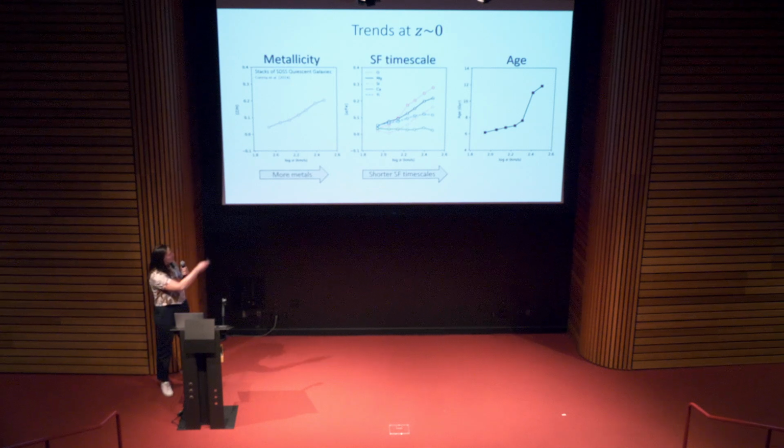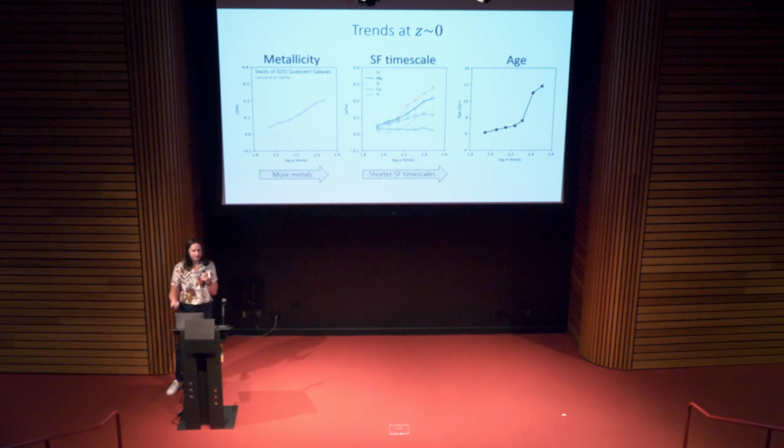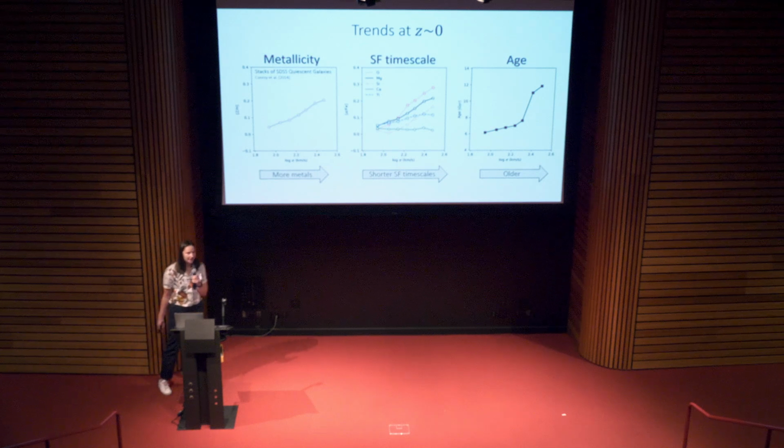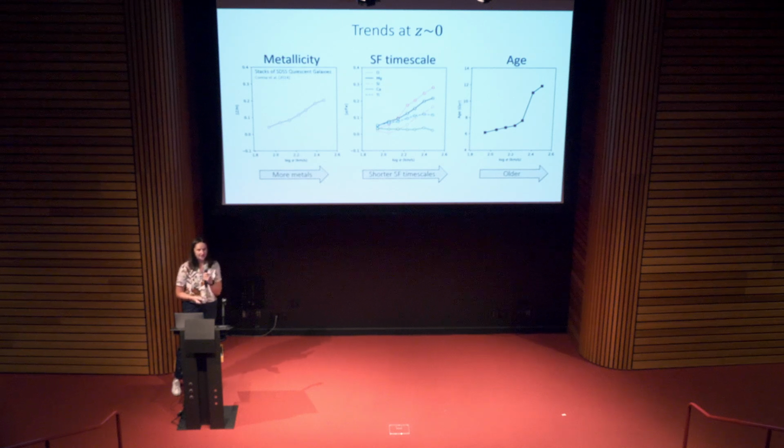And we know that because we can use the alpha to iron ratio, the ratio of alpha elements to iron peak elements, as a tracer of the star formation timescale. And finally, we find that more massive galaxies are older. And so we have this picture of galaxy formation in which galaxies that are more massive form their stars both earlier in the universe and over much shorter timescales than less massive galaxies.